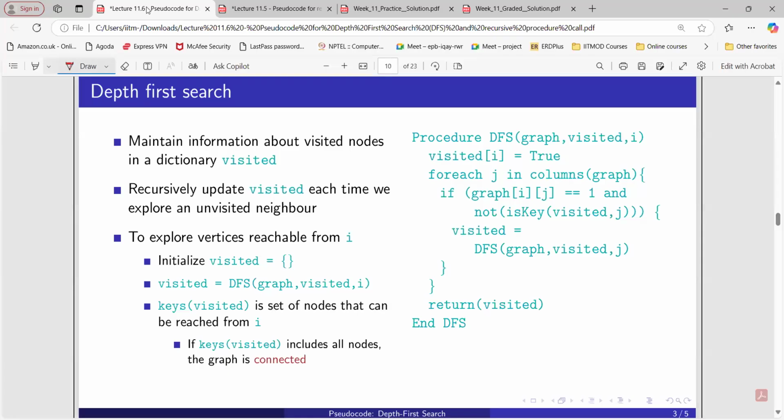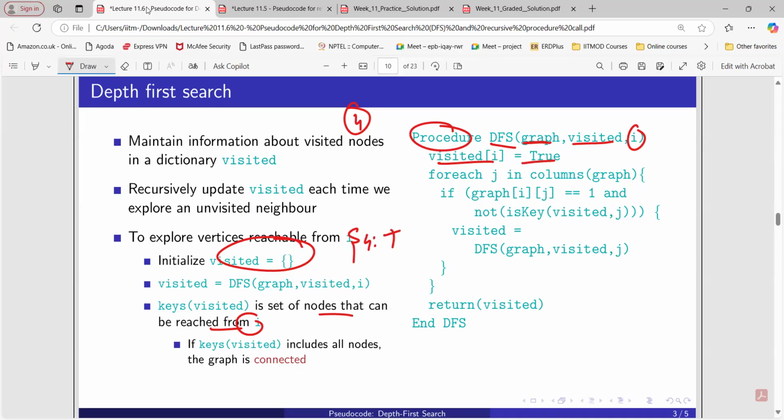So what we are doing, if you understand the concept, now let's come back to this particular procedure of DFS. We are taking the graph as an input, and visited, a dictionary here. So initially it is an empty dictionary, then the particular node from which we can start, right? A key visit is the set of nodes that can be reached from it. Now let's take a node, for example, we have taken 4. So in visited we are going to add that particular node 4 inside the dictionary. So that was 4 and the corresponding value was true.